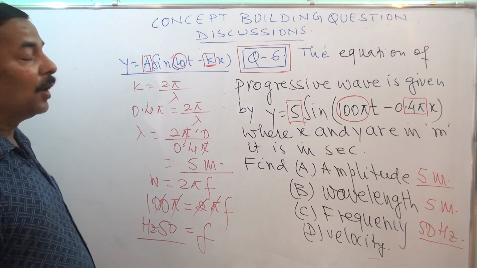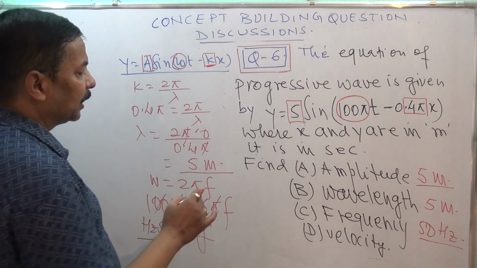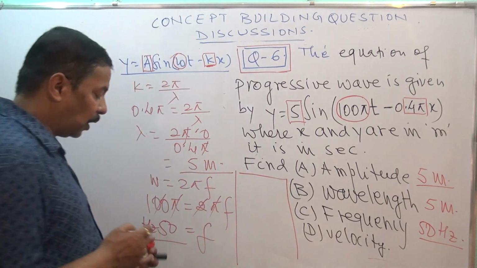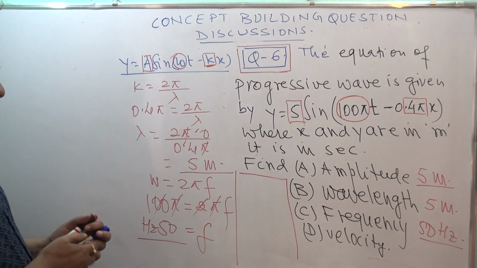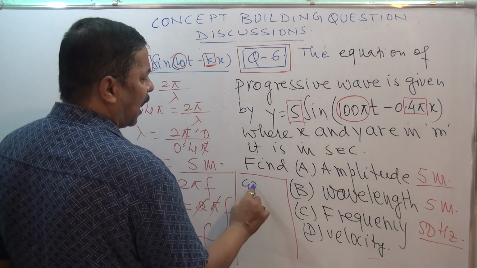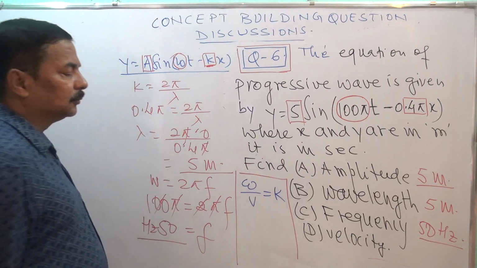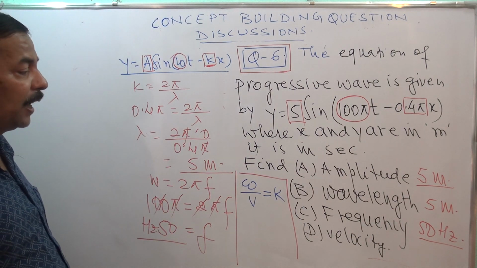Now the velocity. As I told you in the discussion of theory, velocity can be expressed: omega by V is equal to k. Do you remember? See the theory section, omega by V is equal to k.